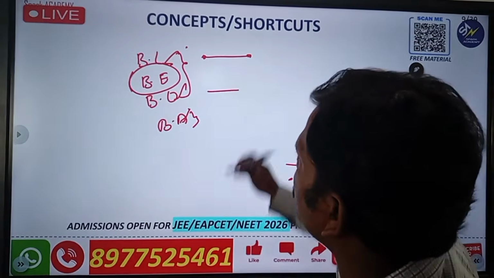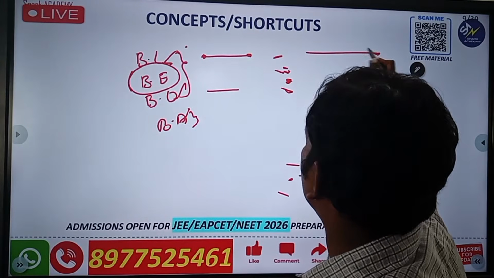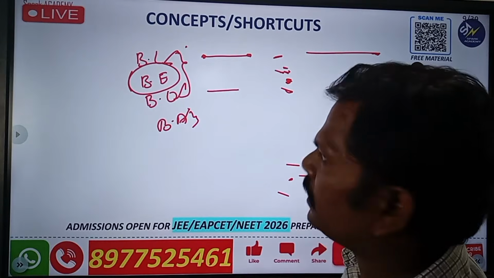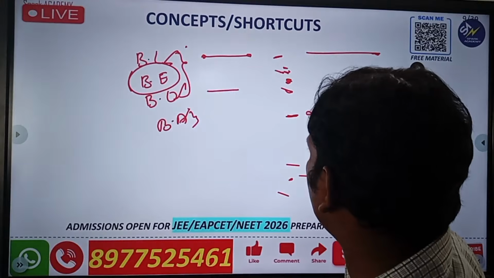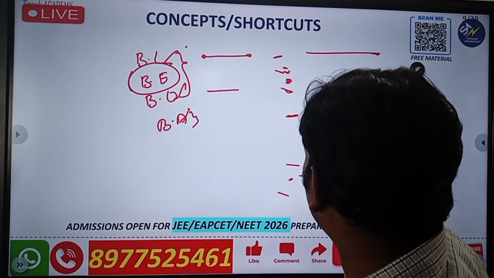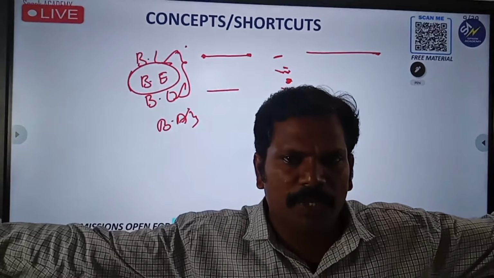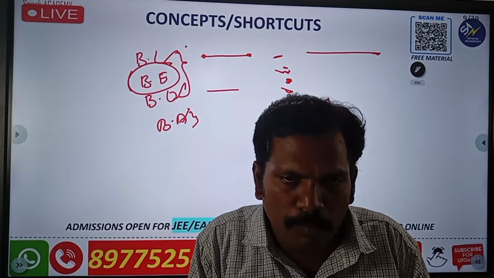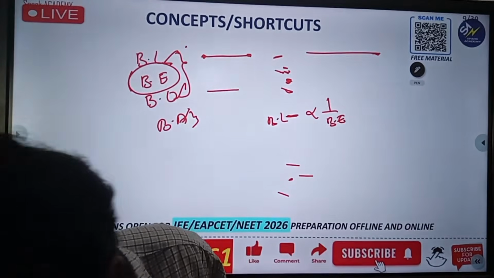If the bond is strong, the length is very less. If the bond is weak, the bond length is very high. If the bond length is small, the bond energy is very high. Bond length is inversely proportional to bond energy. Bond length is large, bond energy is very less. Bond length is small, bond energy is very high.